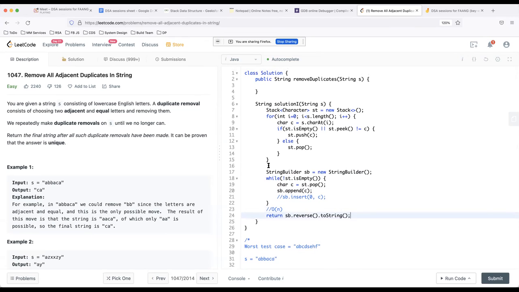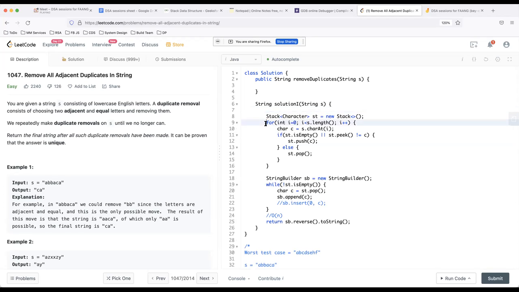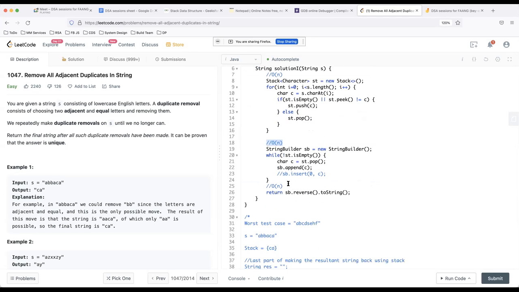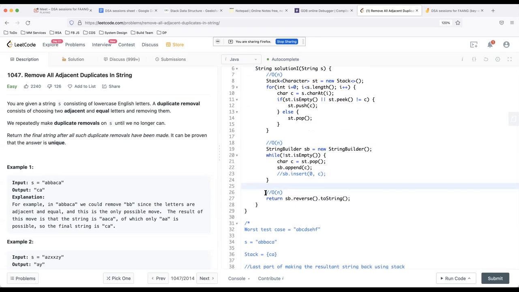Oh, cool. So this actually is an O(n) algorithm, because initially when we are iterating and filling the stack, it takes O(n) time, and then finally when we are popping from the stack and constructing the final solution, this also takes O(n) time in the worst case. And then reversing this will again take O(n) time.